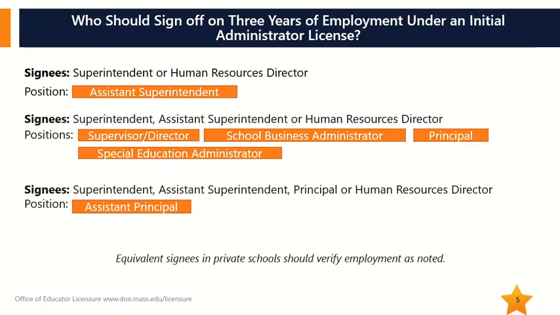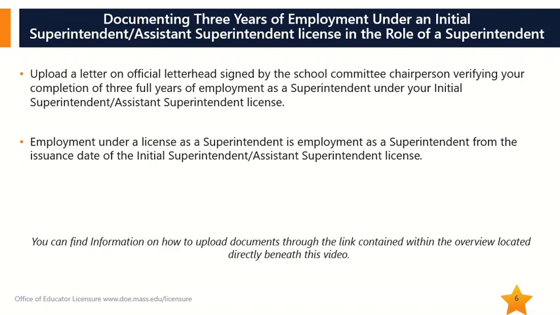Let's cover employment as a superintendent under an initial superintendent, assistant superintendent license. Superintendents verify the completion of 3 full years of employment under an initial superintendent, assistant superintendent license through uploading a letter on official letterhead signed by the school committee chairperson. Employment under your initial superintendent, assistant superintendent license, in this case, means employment as a superintendent from the issuance date of the initial superintendent, assistant superintendent license.